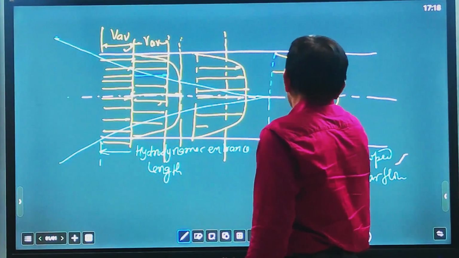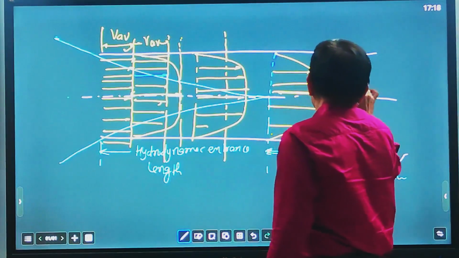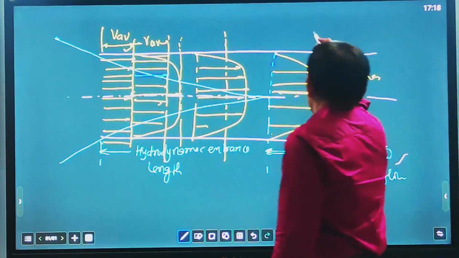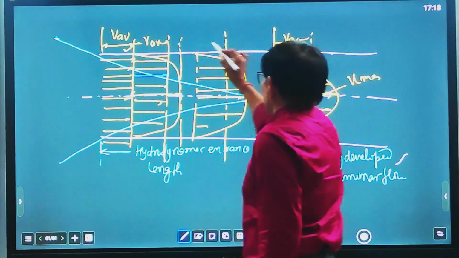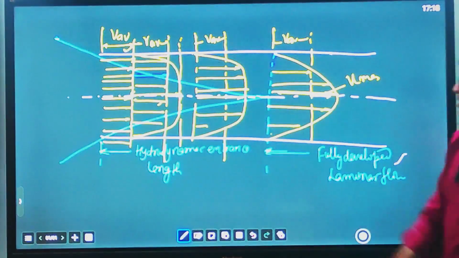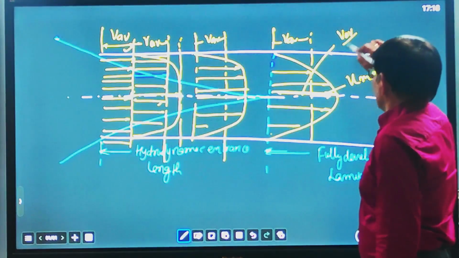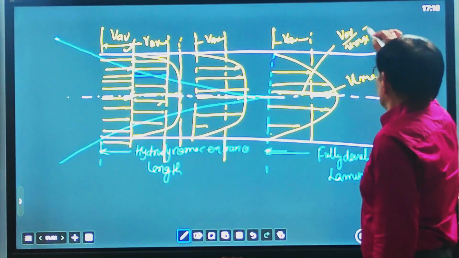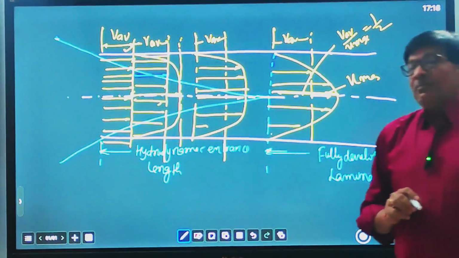This is fully laminar beyond this region. And here you see laminar V maximum, U maximum, and average velocity remains constant. So V average remains the same throughout the flow, whether it is laminar or turbulent. Here you see that V average upon U maximum for fully developed laminar flow is 1 by 2, and we always see that in pipe flow.